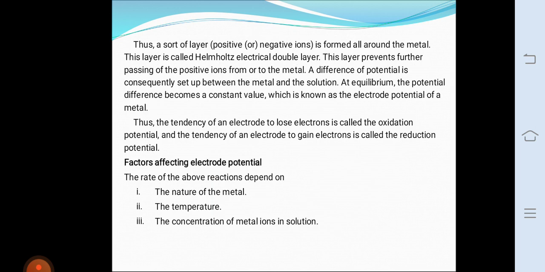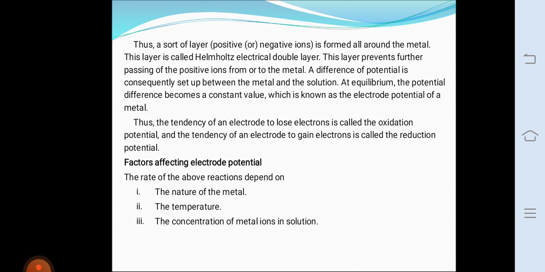Single electrode potential. Single electrode potential is termed as E. It is the measure of the tendency of a metallic electrode to lose or gain electrons when it is in contact with a solution of its own salt. Then standard electrode potential. Standard electrode potential is termed as E naught. It is the measure of the tendency of a metallic electrode to lose or gain electrons when it is in contact with a solution of 1 molar concentration of its own salt at 25 degree Celsius.